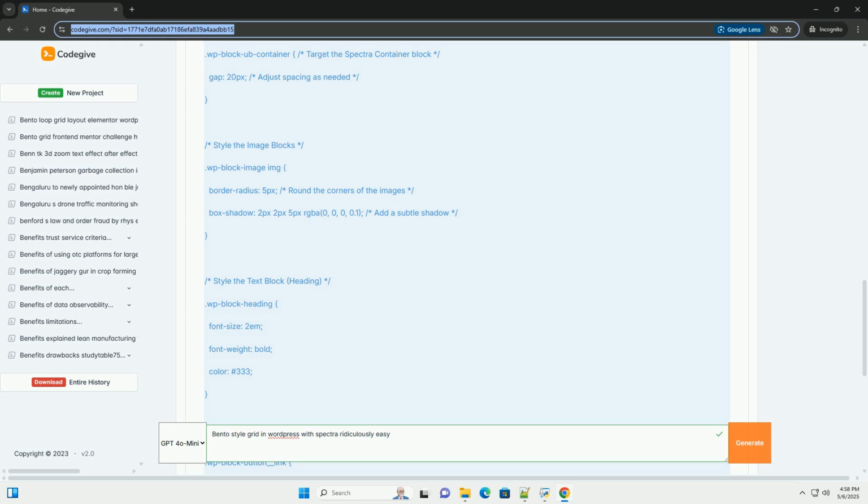Item 4, call to action button. Inside the second column, below the text block, click the plus icon. Search for the button block, either the Gutenberg button block or the Spectra button block, which offers more styling. Customize the button text, link, color, and style.